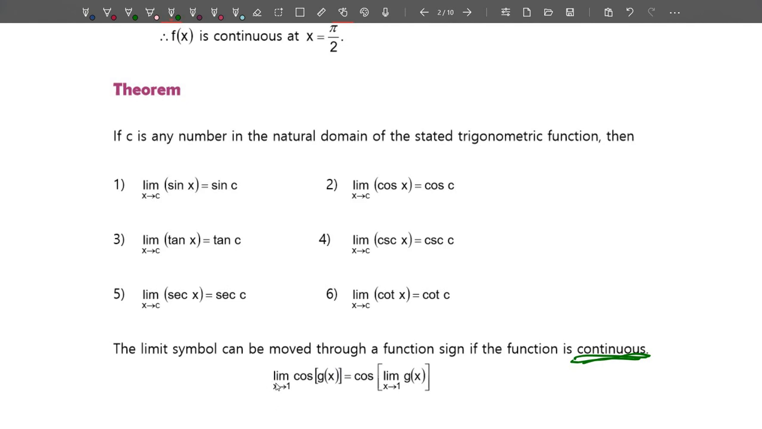For example, here we have the limit of cos g(x) when x approaches 1. Since cos is a continuous function, we can rewrite it as cos of the limit of g(x) when x approaches 1. It doesn't matter, 1 is just a value that we wrote here. It can be c, a, negative 4, and others.